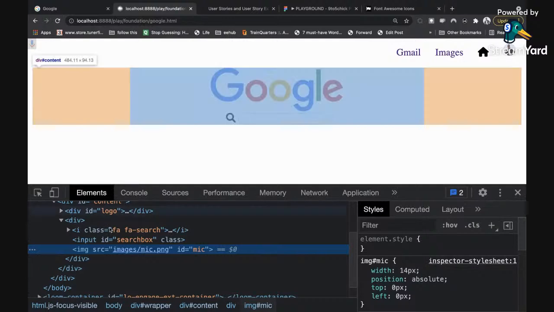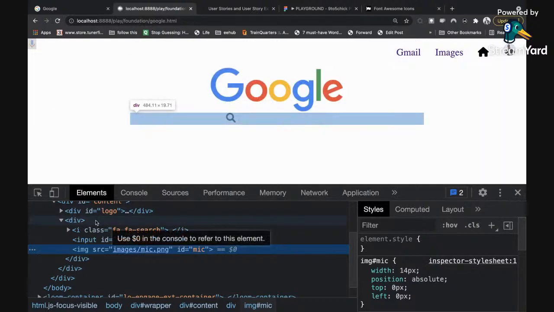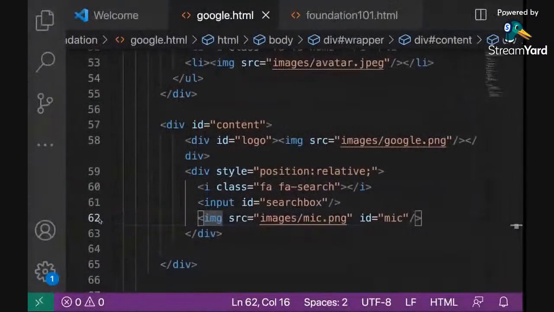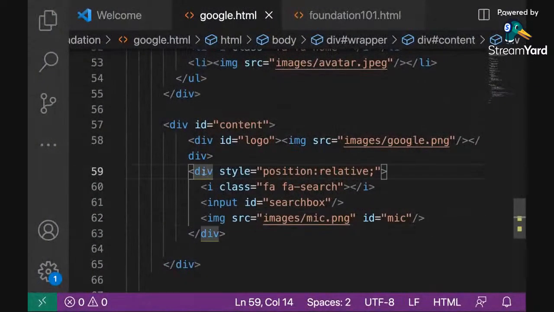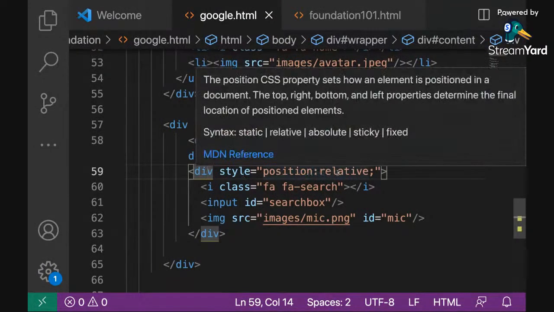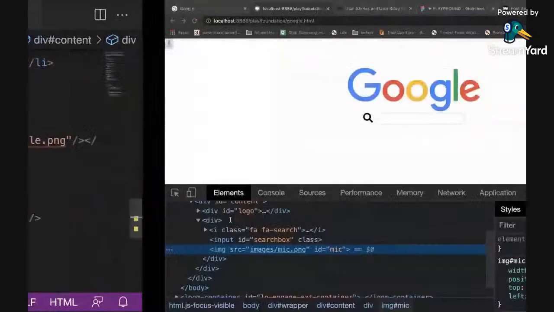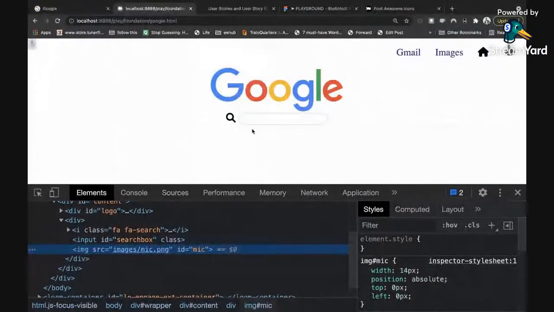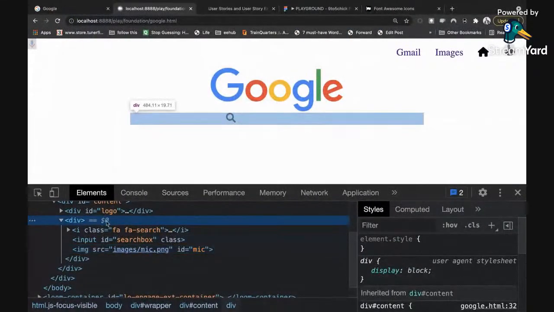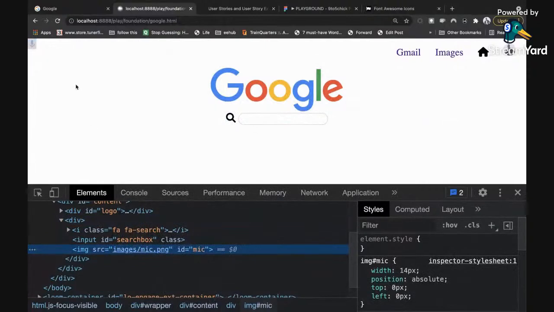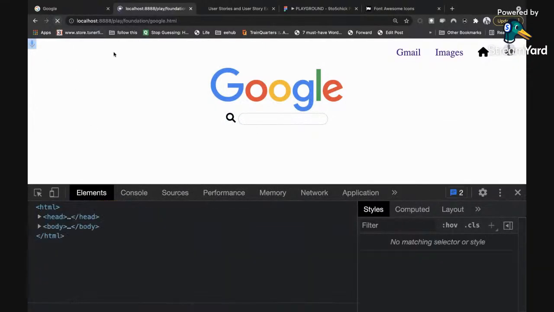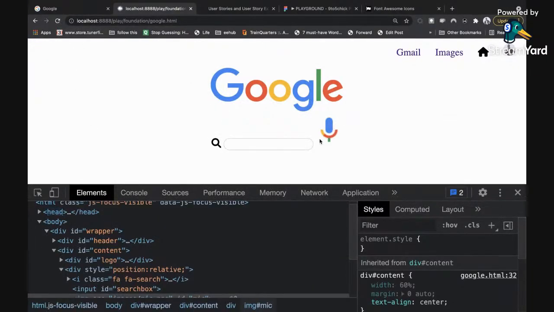Why? Because there is no parent telling it where it should measure from. So I've added an inline styling and told it that this is your parent, and your parent is what you should use in judging your jump. Now I've added position relative to the div parent and absolute to the image. When I refresh this now, it will jump back to this location. So now I can style my stuff correctly.